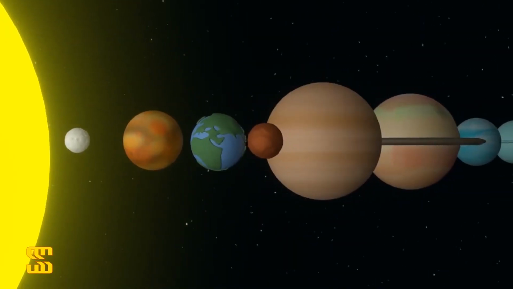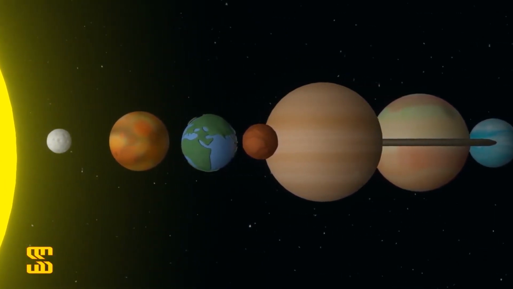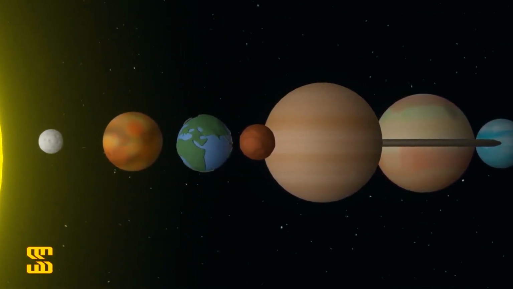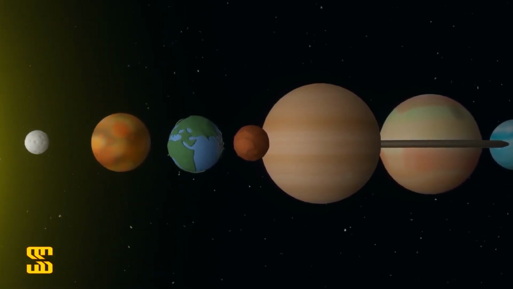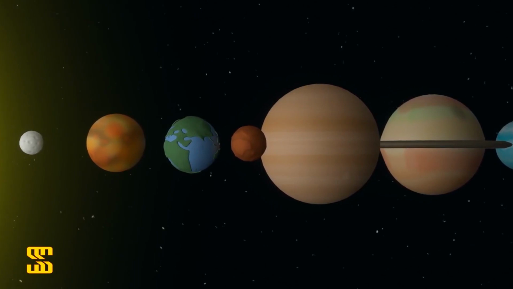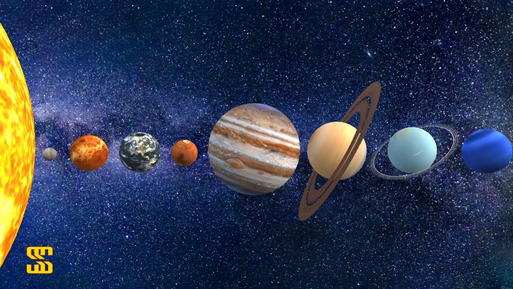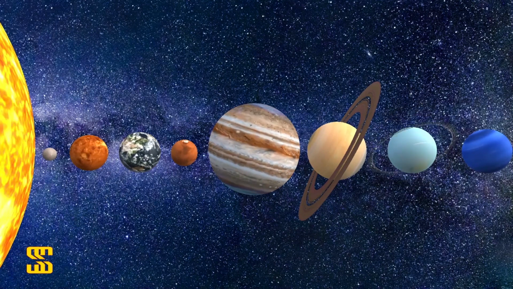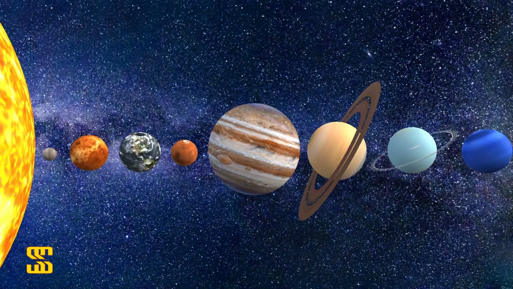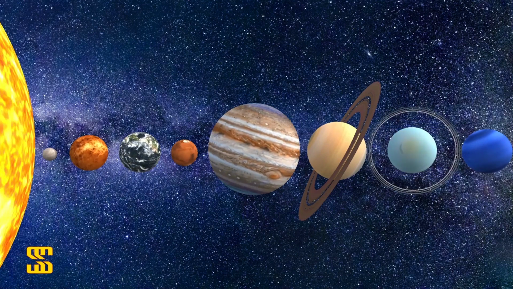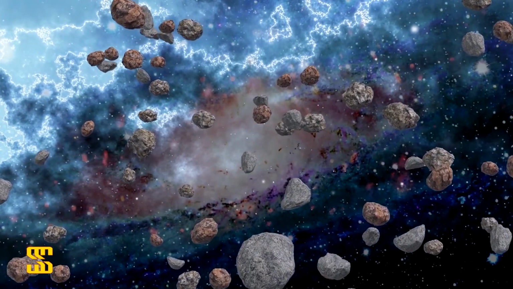In the outer region of the disk, where temperatures were much lower, volatile materials could solidify and form ice. This made it possible for planetesimals to grow much larger by accumulating ice as well as rock and metal. These larger planetesimals could then capture even more gas from the solar nebula, eventually becoming the giant planets Jupiter, Saturn, Uranus, and Neptune. The Kuiper Belt, which lies beyond Neptune's orbit, is a region of the solar system that contains